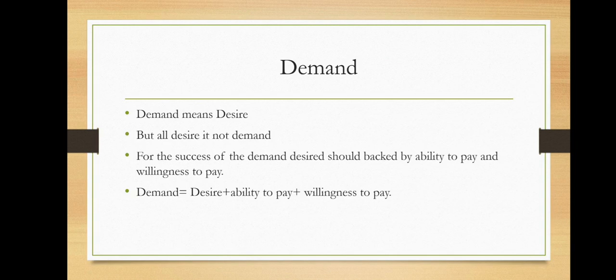Sometimes we have a desire, even an ability to pay, but again our demand will not be fulfilled. Why? Because sometimes there is no willingness to pay. Means कधी कधी माझ्याकडे पैसे असतात, माझी इच्छा पण असते, म्हणजे when I go to the shop I want to purchase a watch, I like the watch, my desire is to purchase it. Even I have money in my purse as well, बट मला असं वाटतं की नको एवढे पैसे कशाला खर्च करायचे आहेत घड्याळासाठी. म्हणजे sometimes you are not willing to pay for it. Means at that time your demand will not be fulfilled. If you want to fulfill your demand, then your desire should be backed by ability to pay and willingness to pay. Then and only then it will be considered a successful demand.